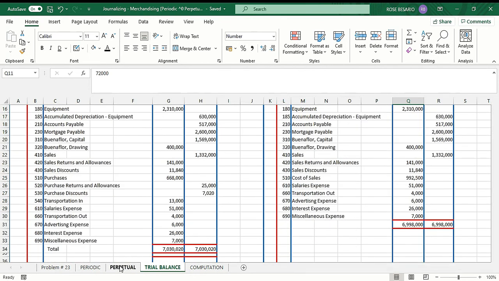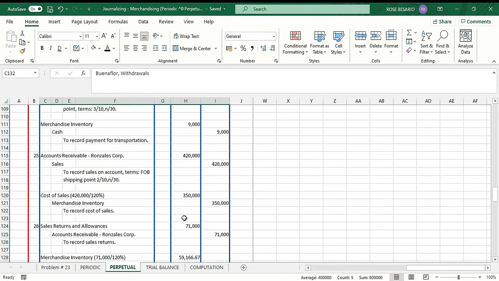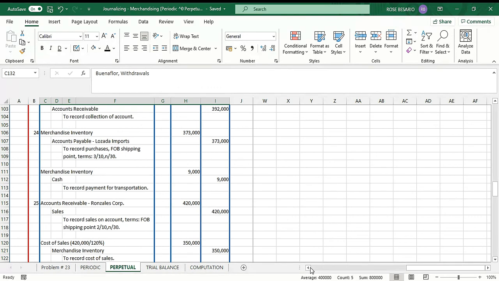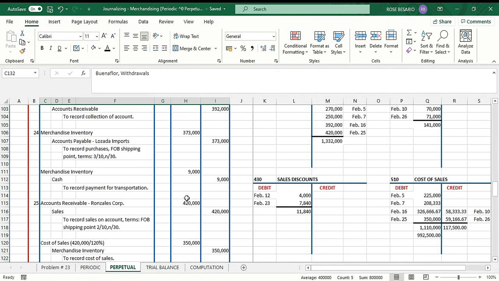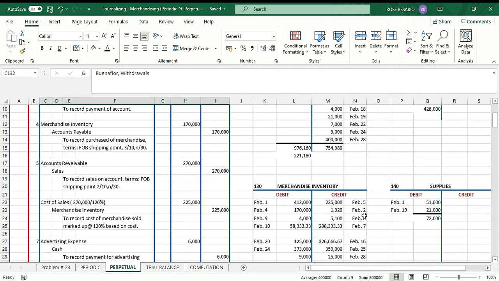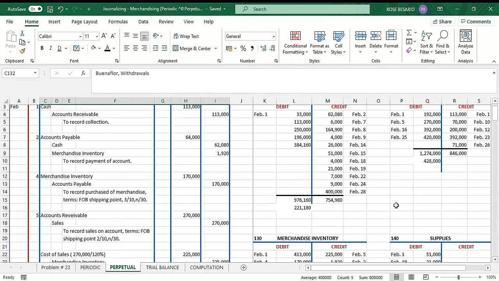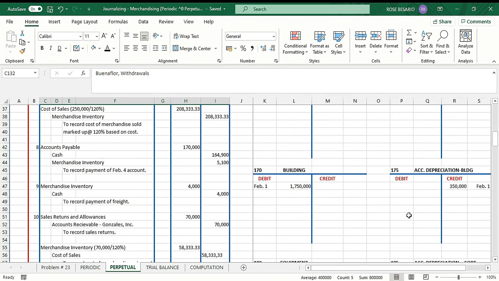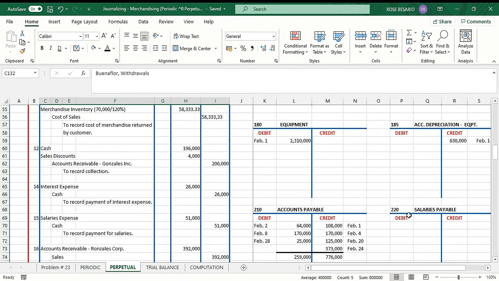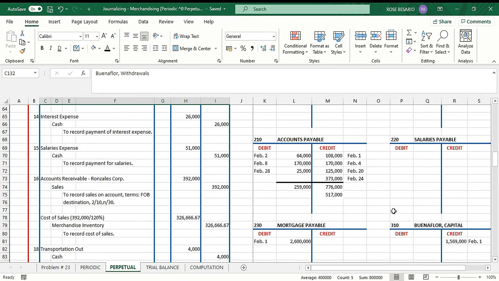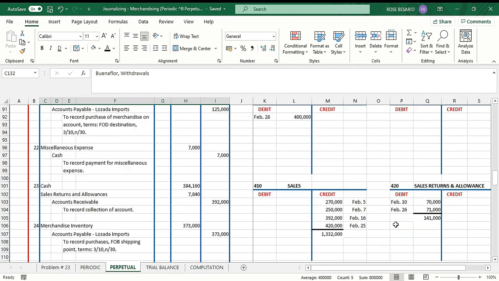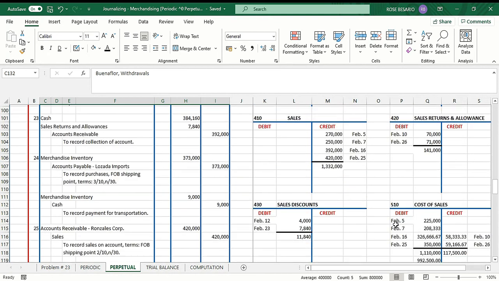Okay, and then do the same in the perpetual inventory system. So after you have prepared all the journal entries, post it to your T accounts. There's a difference in this one because under the perpetual inventory system, we no longer have the purchases account.